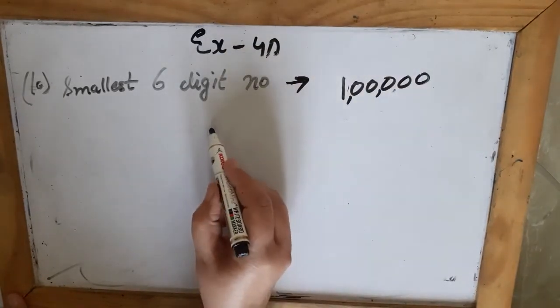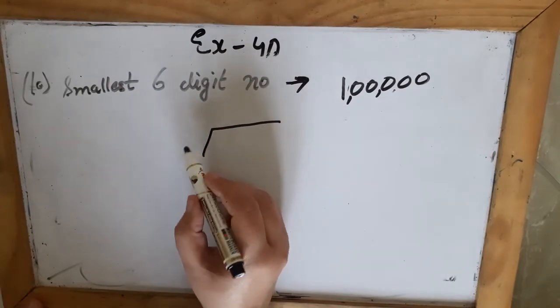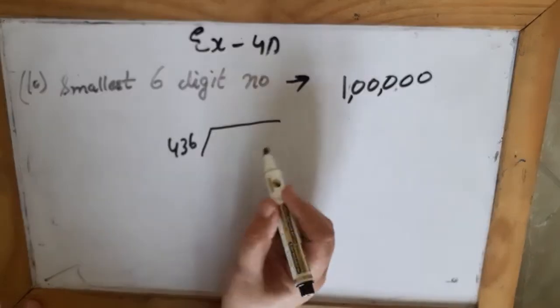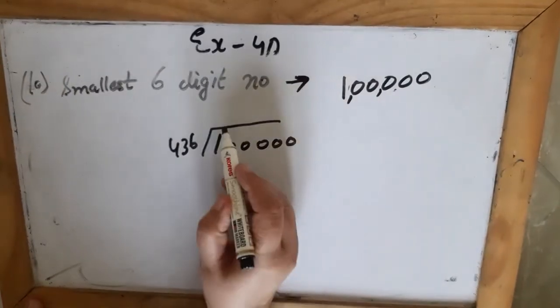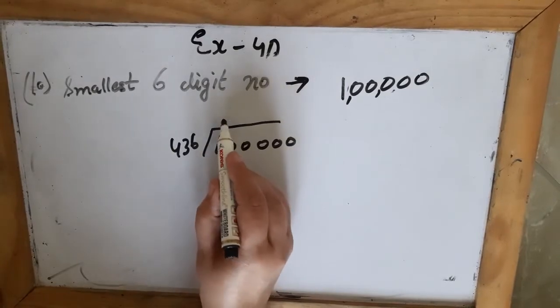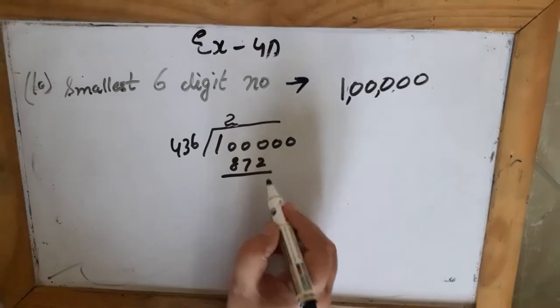Now I want the smallest 6-digit number which is exactly divisible by 436. So again I will divide this 1 lakh by 436. 436 times 2 is 872.